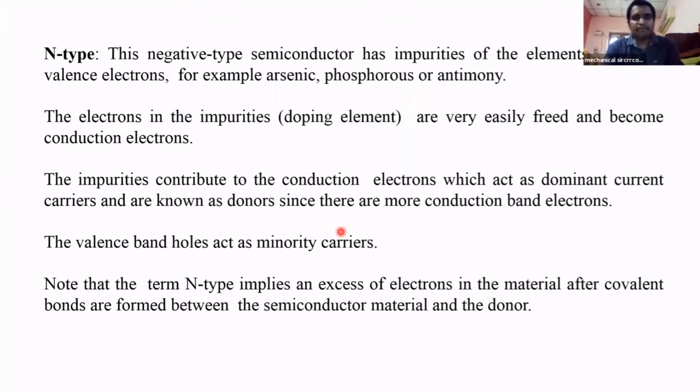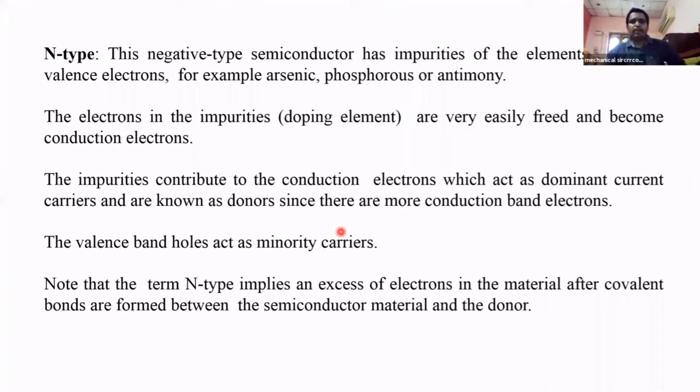That's why these materials are called donors. They donate the extra electrons for increasing the conductivity.